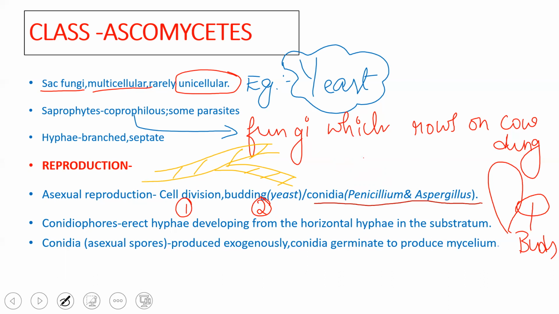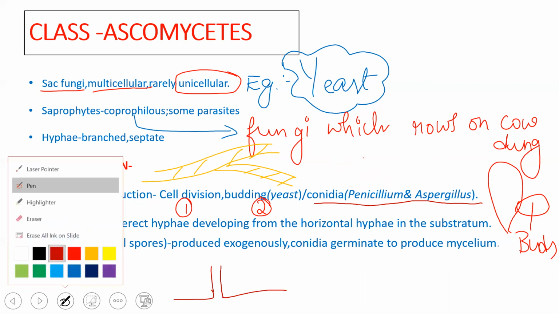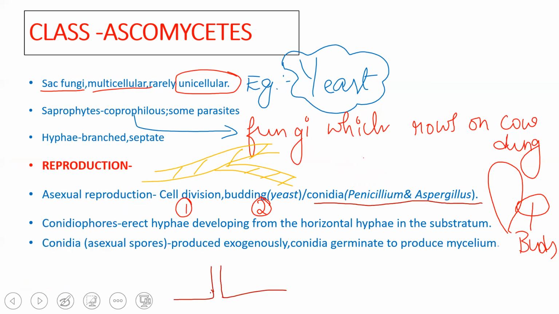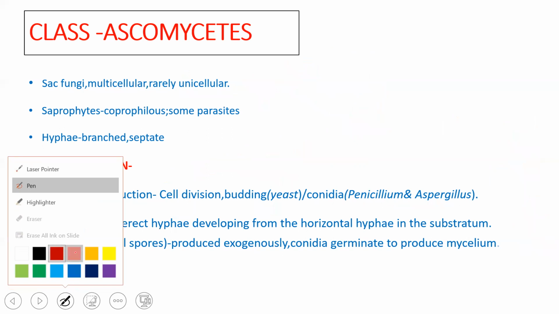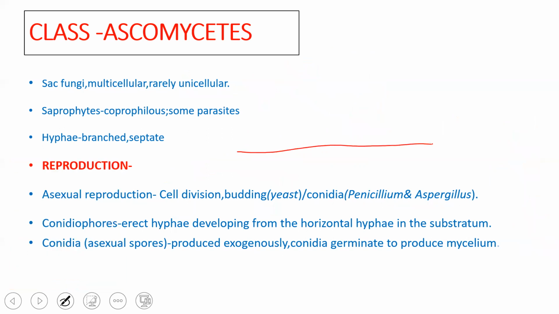Conidiophores are just like sporangiophores, erect in nature, and they develop from the horizontal hyphae. From the horizontal hyphae, the conidiophore arises. It's a long stalk.